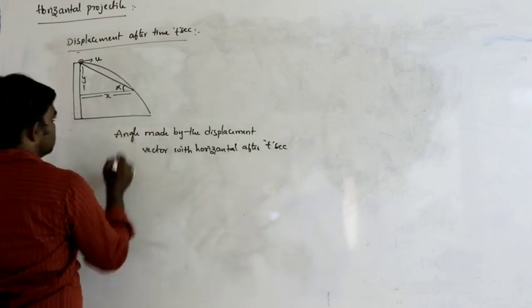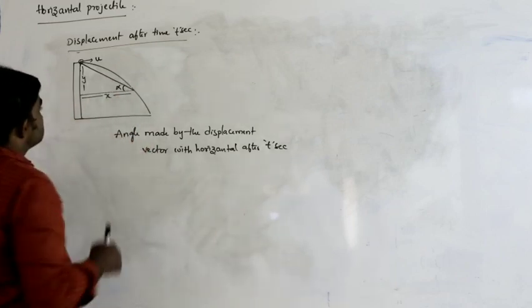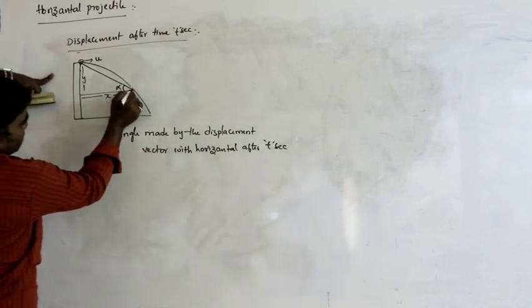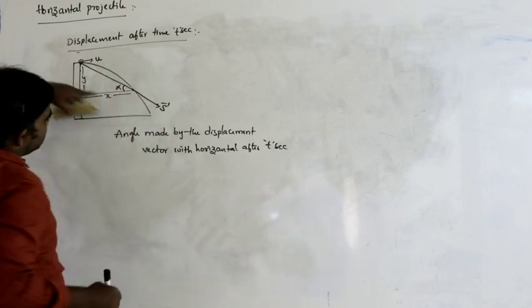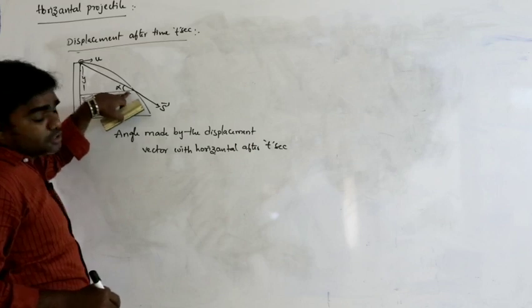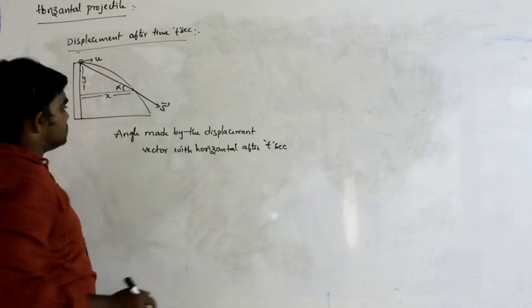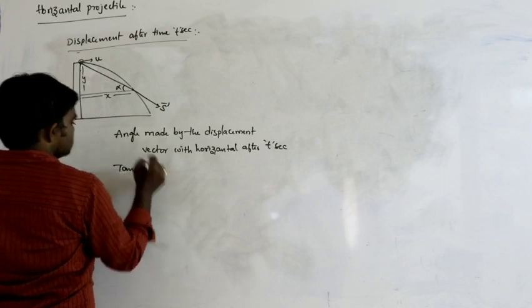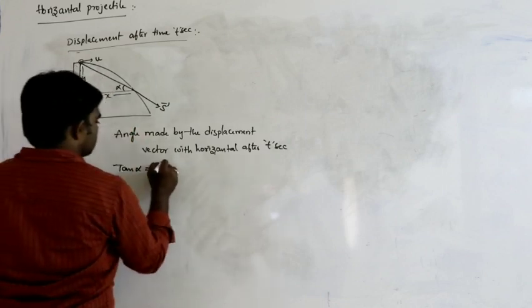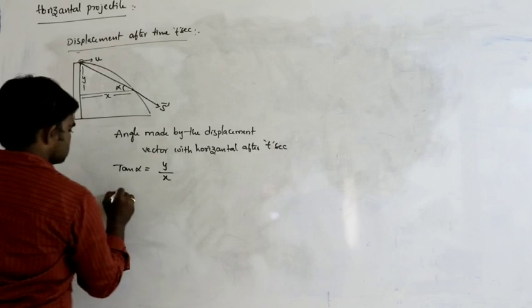See here. From this diagram, let us say this is the displacement vector at this position. What is the angle made by the displacement vector with horizontal after time t seconds? From this diagram we can write tan alpha is equal to y component by x component, y by x.